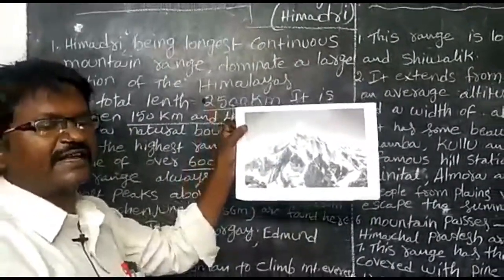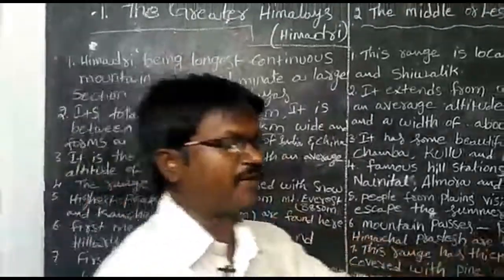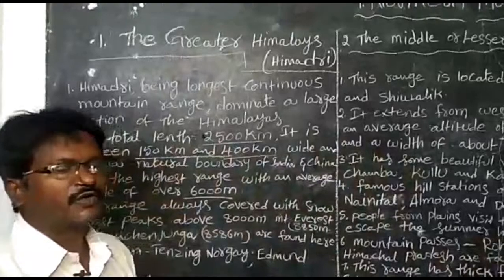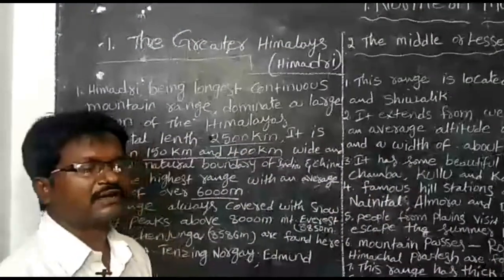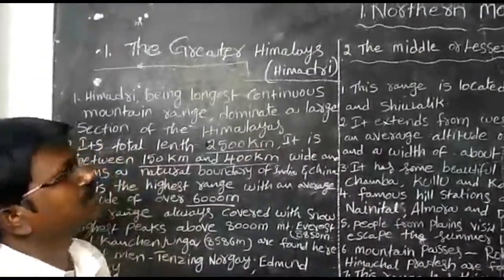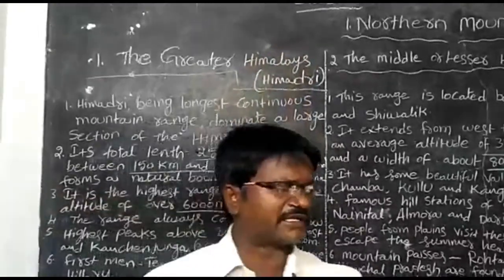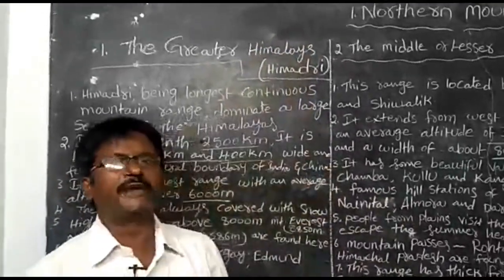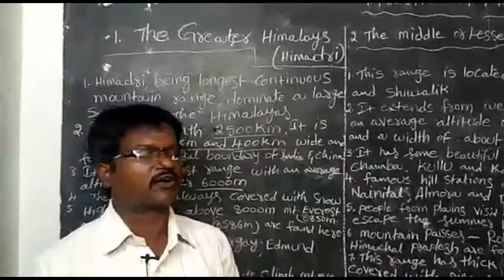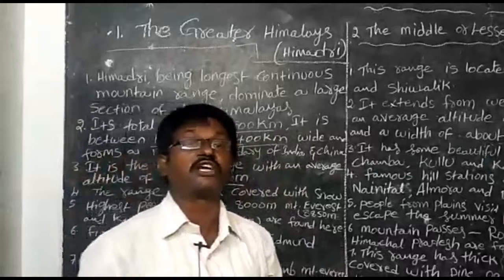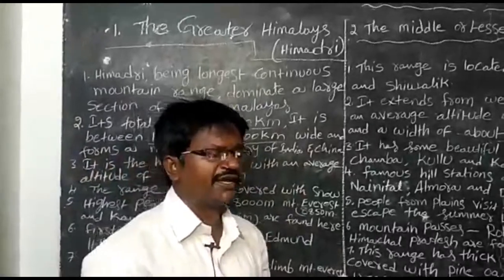So in our country there are so many mountains in the northern side. Today we are going to discuss the northern mountains from class 4. These northern mountains include the Himalayas and the Karakoram mountain ranges. They stretch across the northern boundary of India.